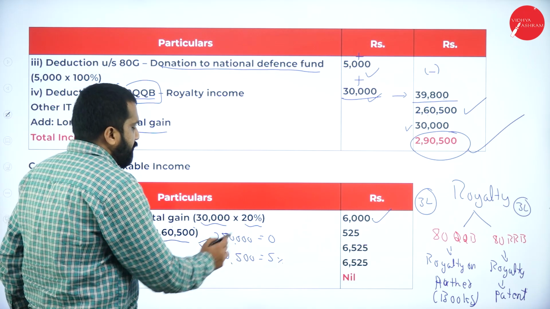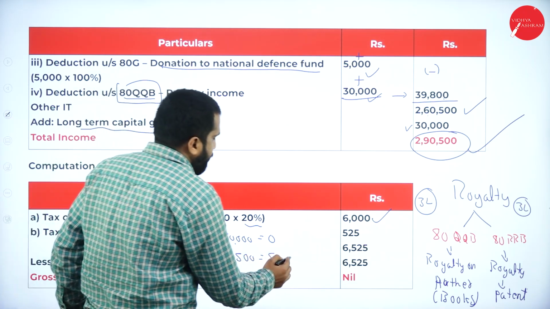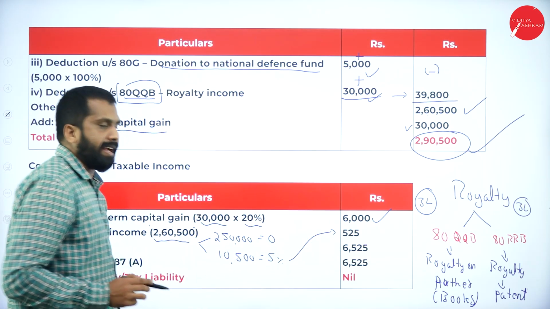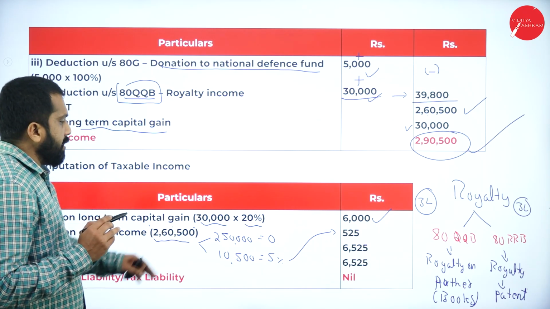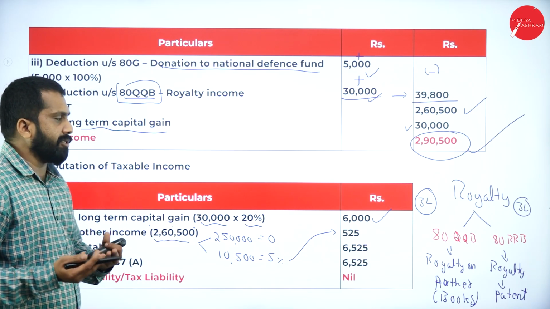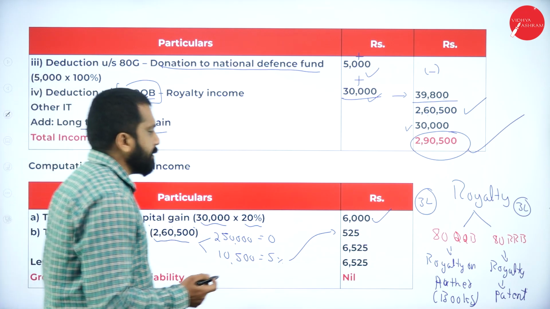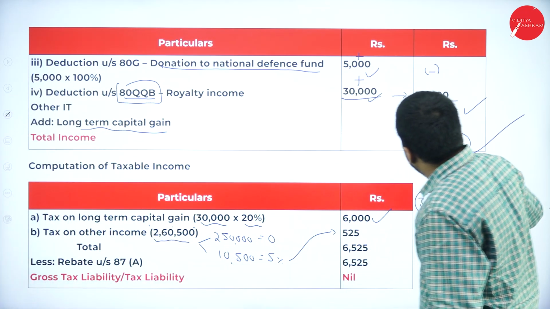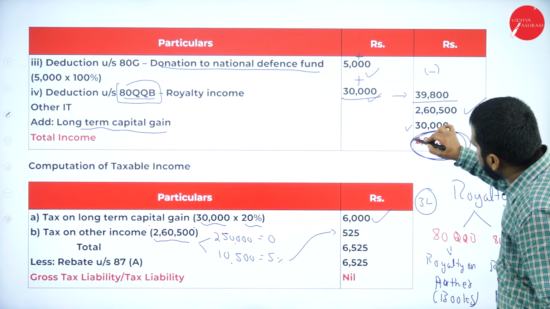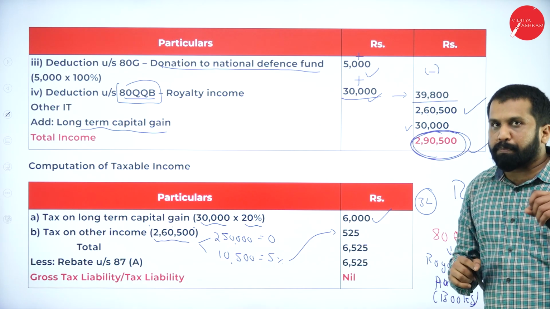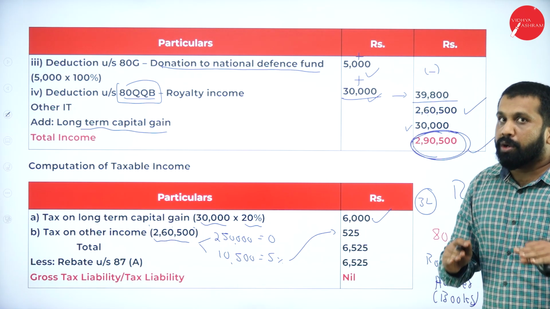So up to 2,50,000 nil. For 10,500, if you calculate, you will get 525. So if you go with the education cess also, not required. Why? Because your income is how much? 2,90,500. So you should pay tax or not? No. Why?